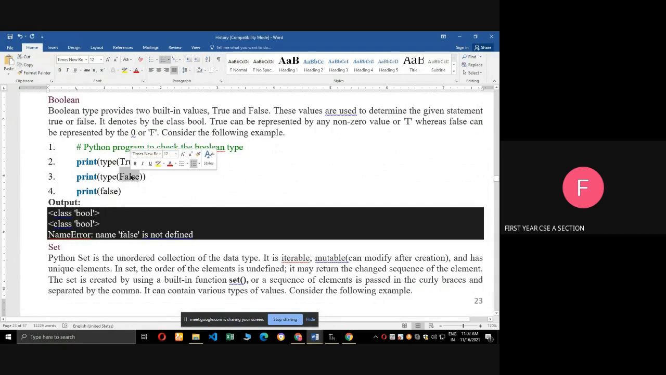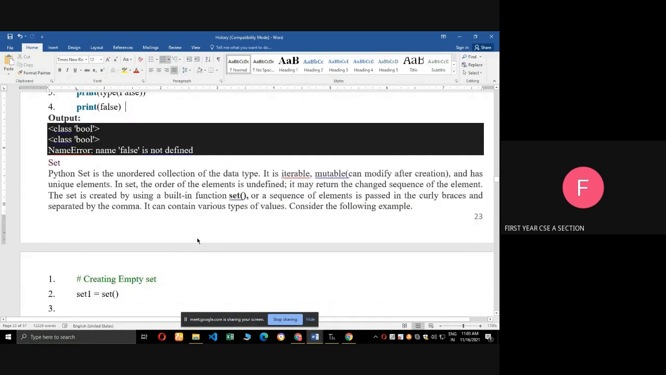Type of false is also Boolean. Next, type of print of false. Okay, we didn't declare a variable false, so it shows the NameError: name 'false' is not defined. Okay, can you understand?